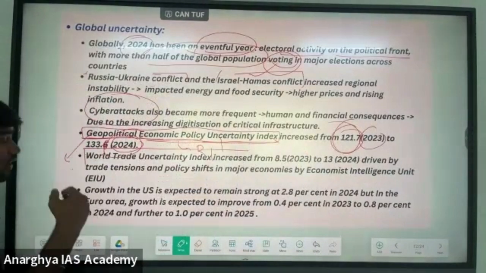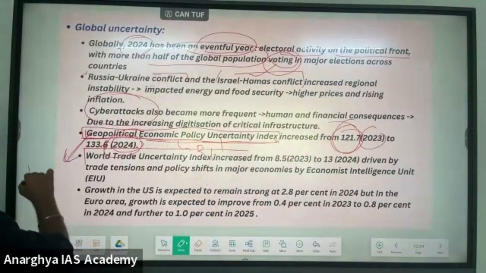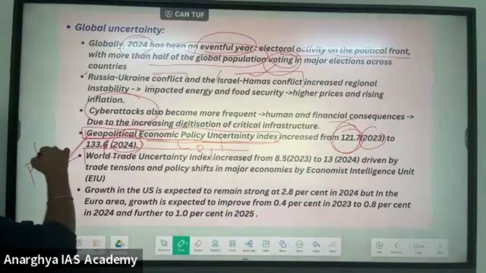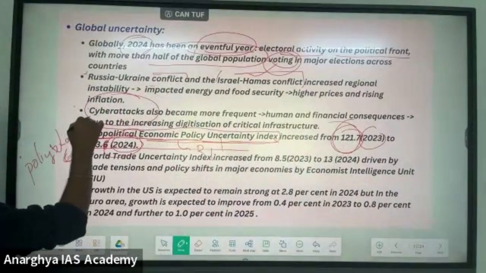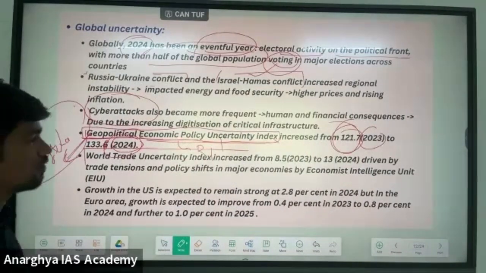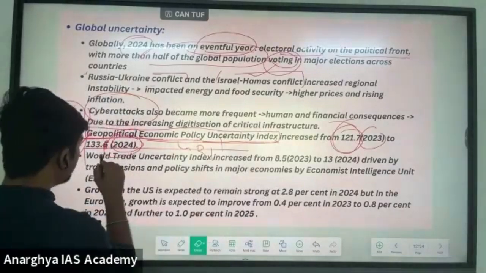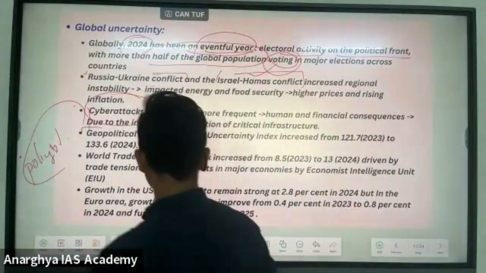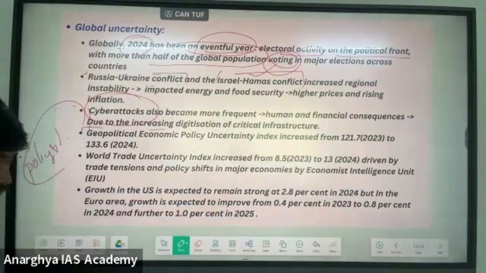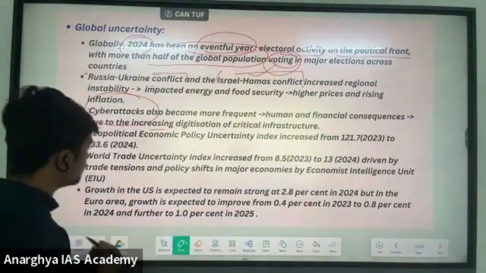Every year, this index is presented on the Policy Uncertainty website. You can see this website and get the information related to this. The economic survey is again proving that the global economy is highly uncertain, and that global uncertainty is going up day by day, year on year.